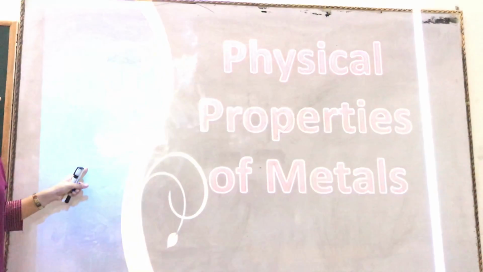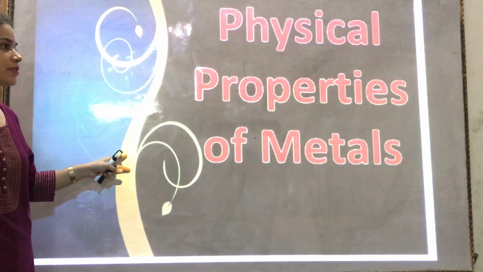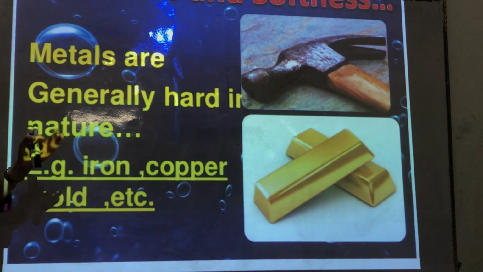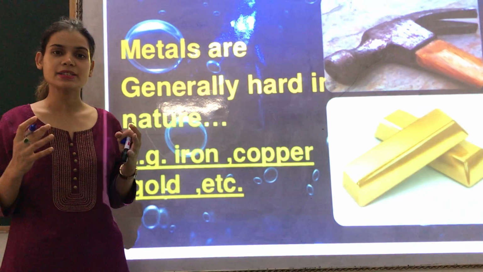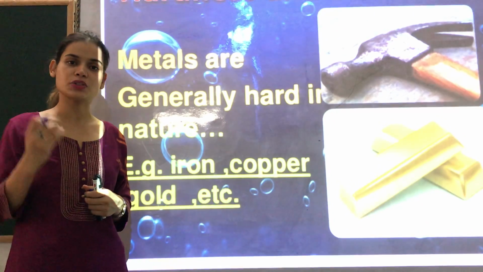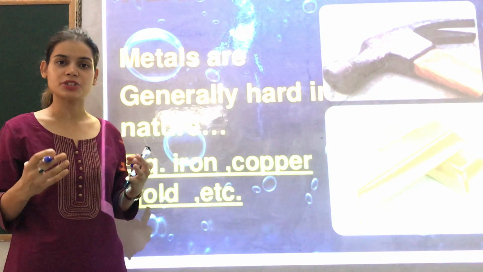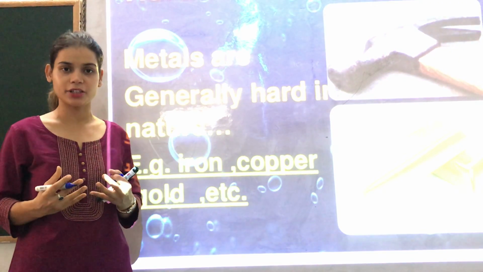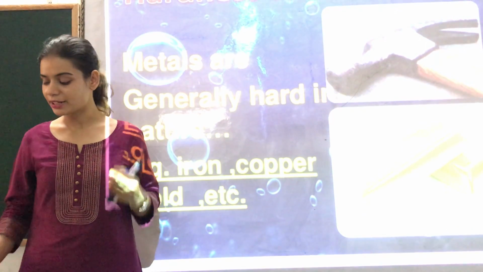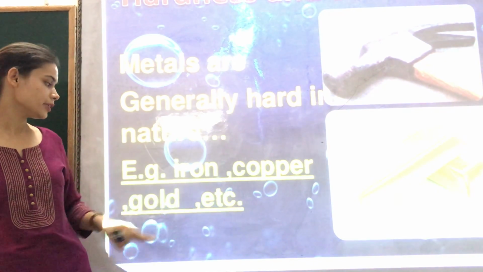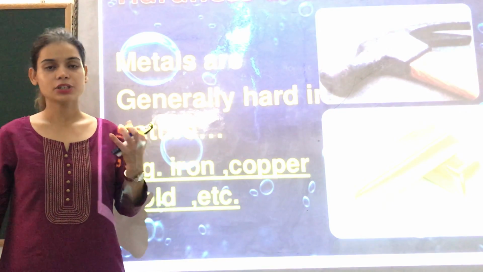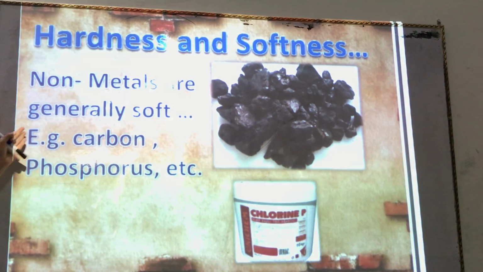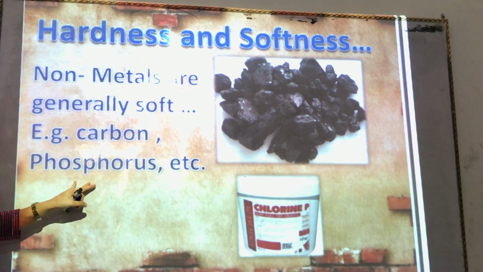By physical properties, we can actually categorize substances into metals and non-metals. Let's start with the first property of metals, that is, metals are hard, whereas non-metals are soft. If you see iron, which is a metal, around yourself, it is very hard. If you try to break it, probably you can't, because it is very hard. For example, iron, copper, gold are all hard to touch. Non-metals are generally soft, for example, carbon and phosphorus.